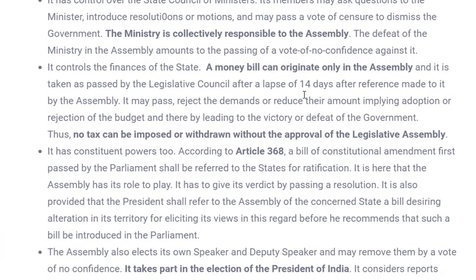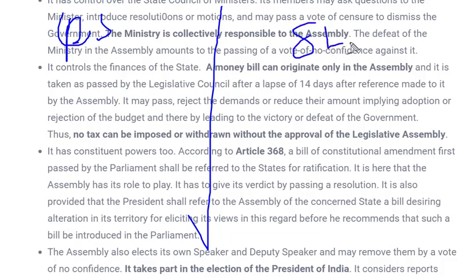Now what is the second bill? The second bill is the money bill. Now the money bill, as we have seen in the case of Lok Sabha, or Parliament, and over here in state legislature. A money bill is a bill which can only be initiated in Lok Sabha in the case of Parliament, whereas it can only be initiated in the Legislative Assembly in the case of state legislature.